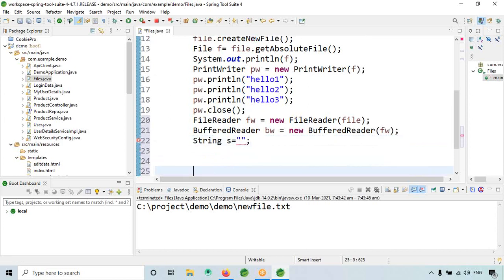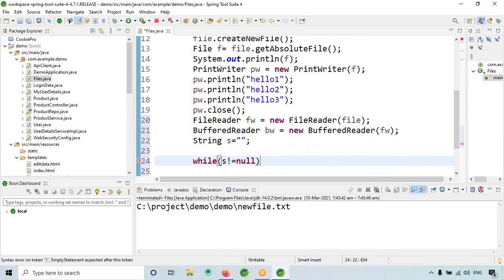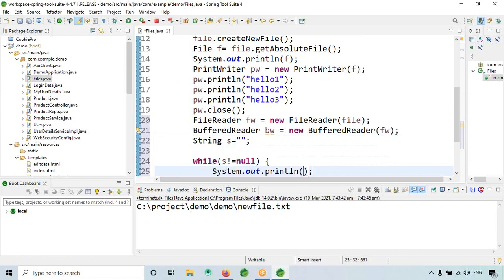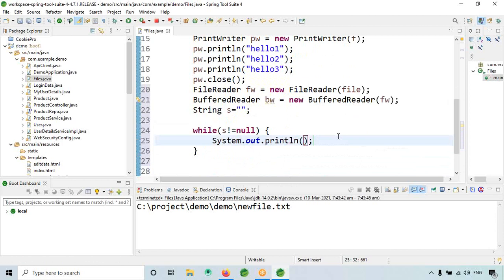Then for the empty string, while s is not equals to null, then. Let me check if I give bw, will it work? I don't think so. Let me check.